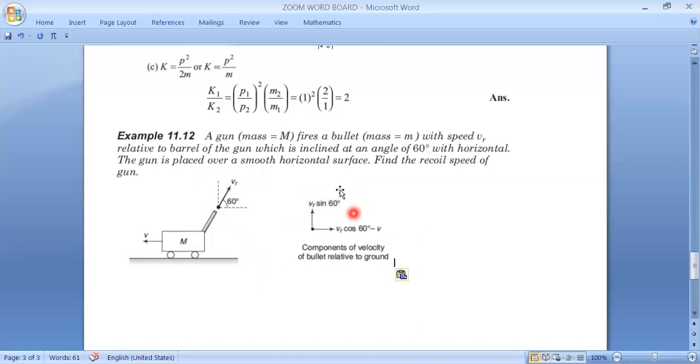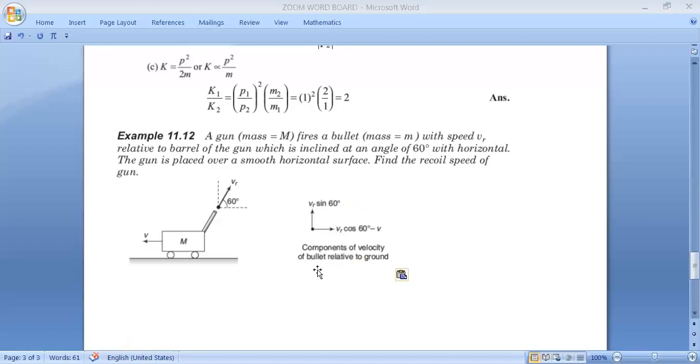So Vr sin 60 you can say relative as well as actual. But the horizontal component, Vr cos 60, was the relative velocity. We have to make it actual. We have made it Vr cos 60 minus v. Okay, guys, good. That part is very important.